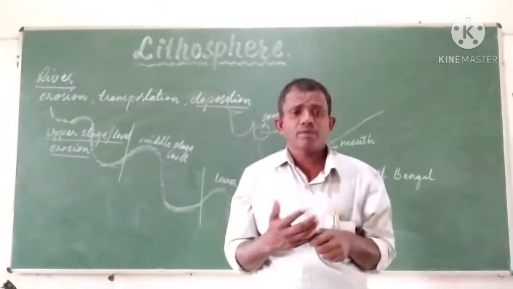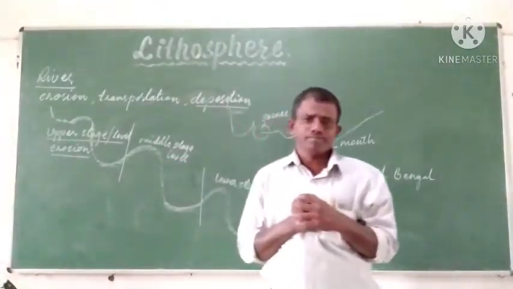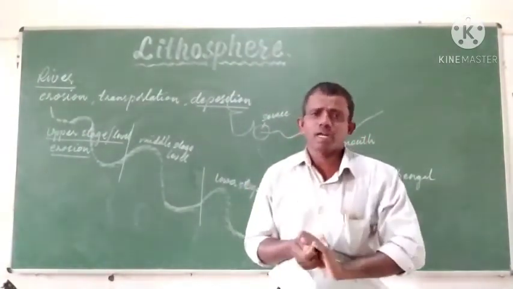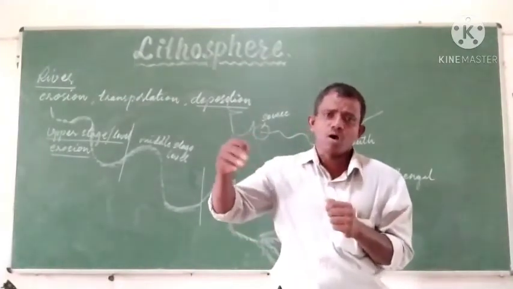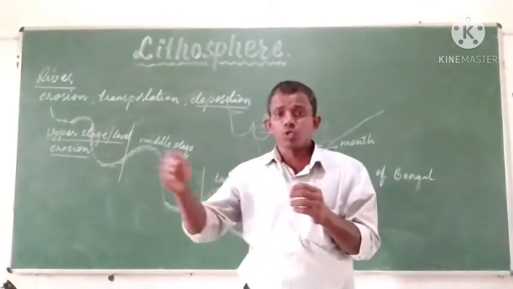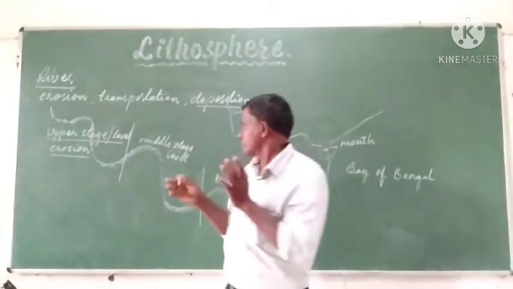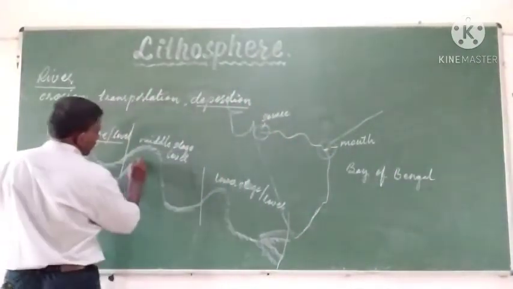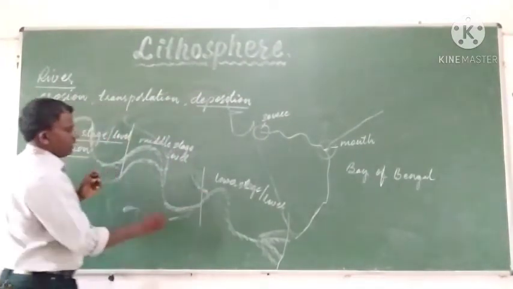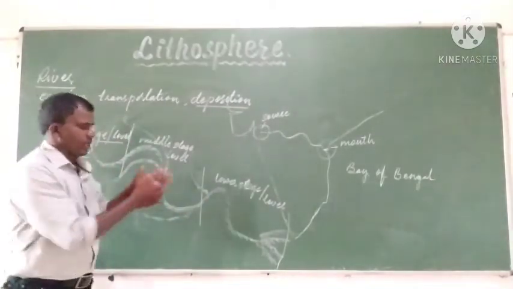The second stage of the river is the middle stage or the middle level. There the major denudational activity of the river will be transportation. It transports all the materials, whatever it erodes in the upper stage. There we see some tributaries coming and joining the major river. Tributaries are the smaller rivers which join the main river.